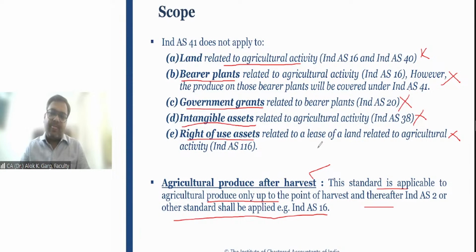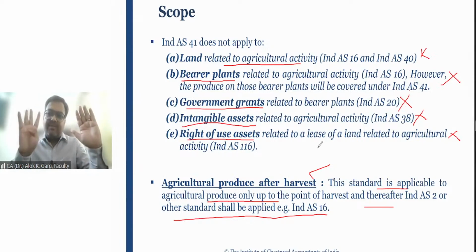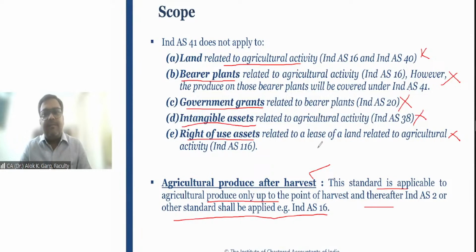Rahul and Tanisha, have you understood the way I have answered for this building? Have you understood? This is the same building, but I have given four answers for this building. But building is same, animal is same. When an animal is used for entertaining the audience, it becomes a commercial activity and is not covered under Ind AS 41. When this animal is used for agricultural activity, it becomes Ind AS 41.